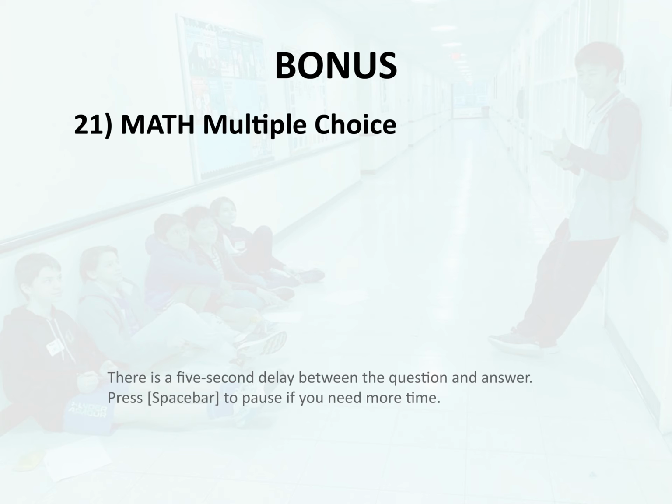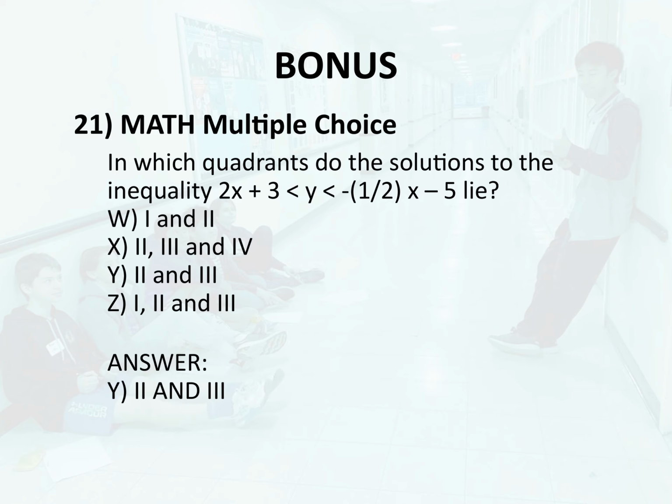Bonus 21. Math. Multiple choice. In which quadrants do the solutions to the inequality 2x plus 3 is less than y is less than negative 1/2 x minus 5 lie? W. 1 and 2. X. 2, 3 and 4. Y. 2 and 3. Z. 1, 2 and 3. Answer. Y. 2 and 3.